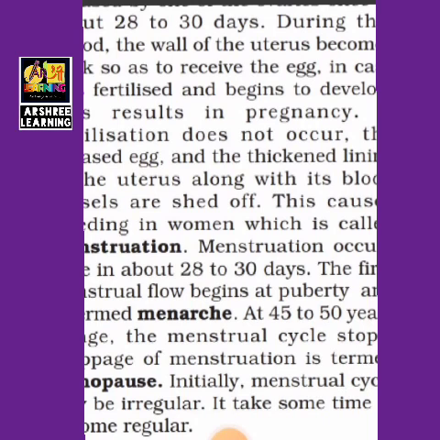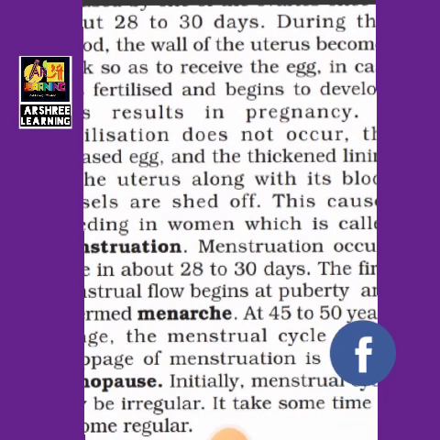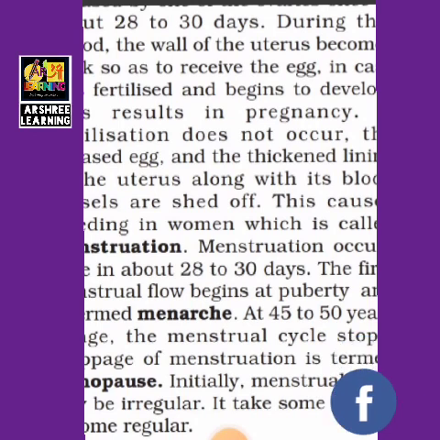Now here we are reading what happens when the egg is produced. The egg from the ovary moves towards the fallopian tube. The wall of the uterus prepares to receive the egg. Suppose the egg is fertilized in the fallopian tube, then the fertilized egg forms the zygote, and the zygote reaches the uterus, and then the baby develops. That results in pregnancy.